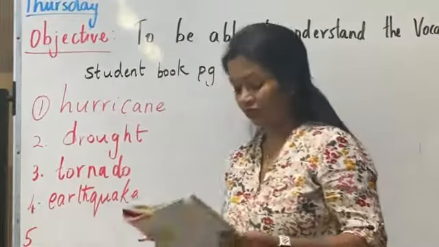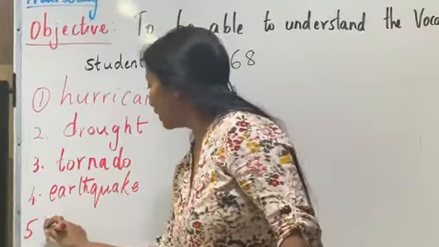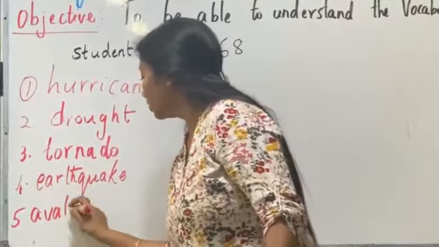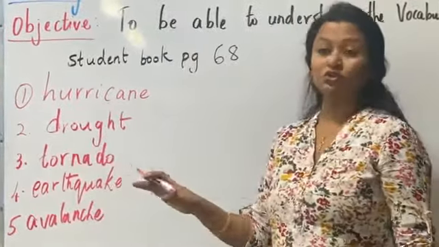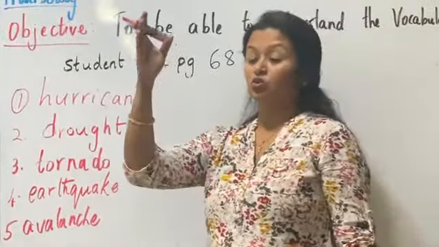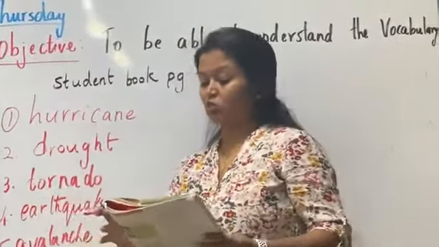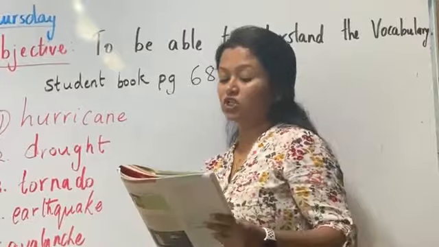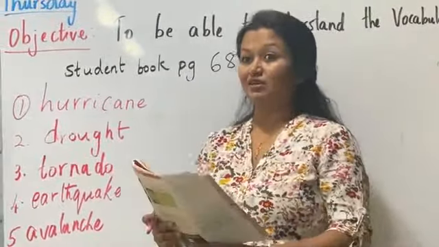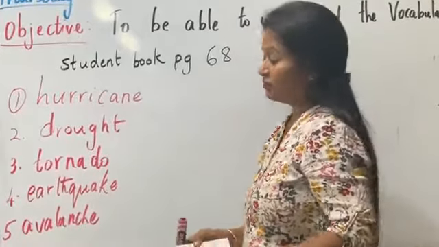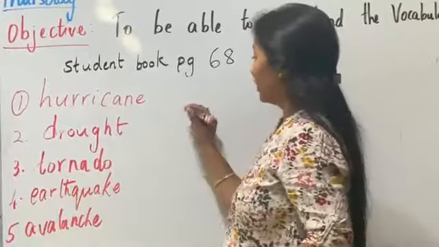Picture number 5 is an avalanche, right? Now what do you mean by an avalanche? It usually happens in the cold places where there's snow. The layer of the snow just breaks and the delicate part just opens up and again the water just seeps in. So that's called an avalanche. You can see many videos about avalanches on YouTube. So just type it there and you can find out.